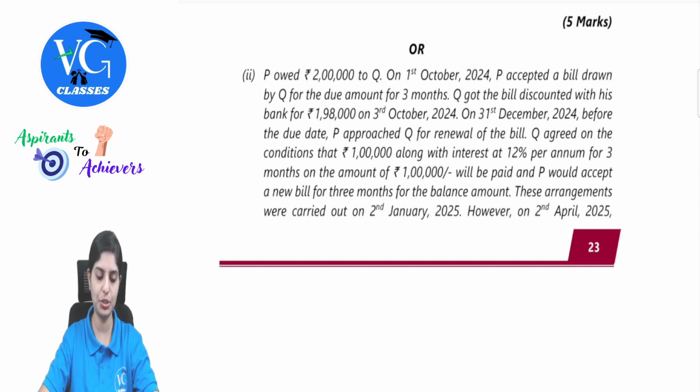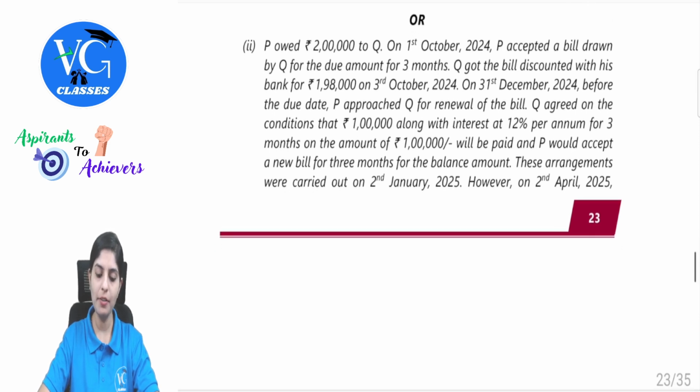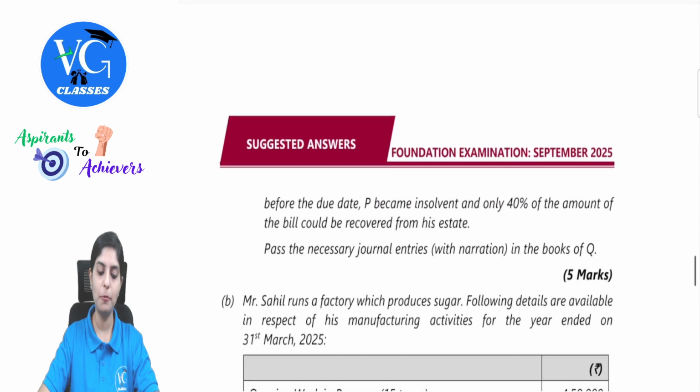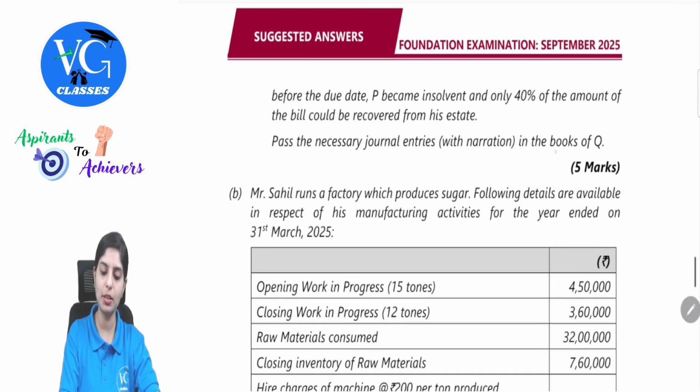Q agreed on the conditions that 1 lakh along with interest at 12% per annum for 3 months on the amount of 1 lakh will be paid and P would accept a new bill for 3 months for the balance amount. These arrangements were carried out on 2nd January. However, on 2nd April, before the due date, P became insolvent and only 40% of the amount of the bill could be recovered from his estate. Pass the necessary journal entries with narration in the books of Q.